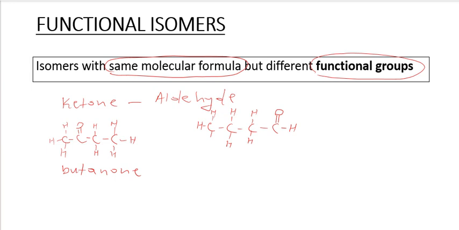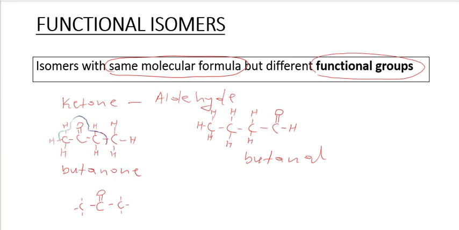Okay. Now if we look at the functional group of the ketone here, let me name 1, 2, 3, 4. This is butanone. If we look at this, the functional group is C double bond O, with a C on either side.